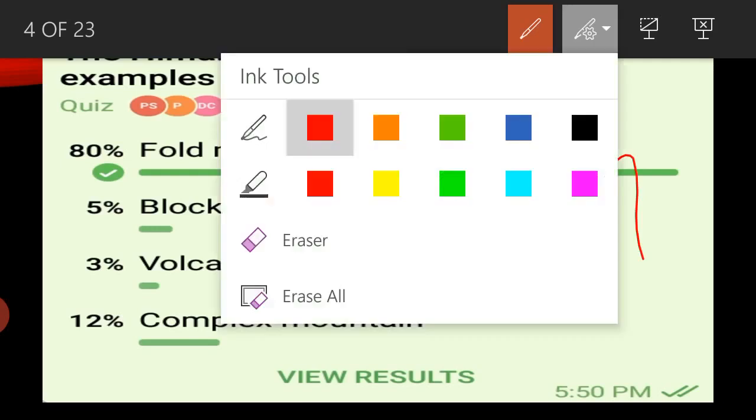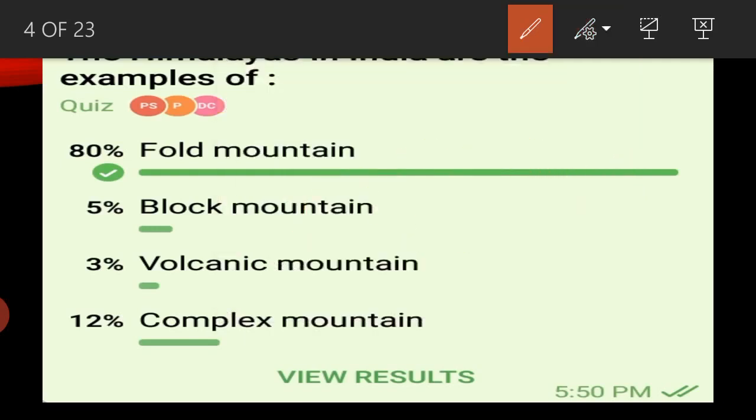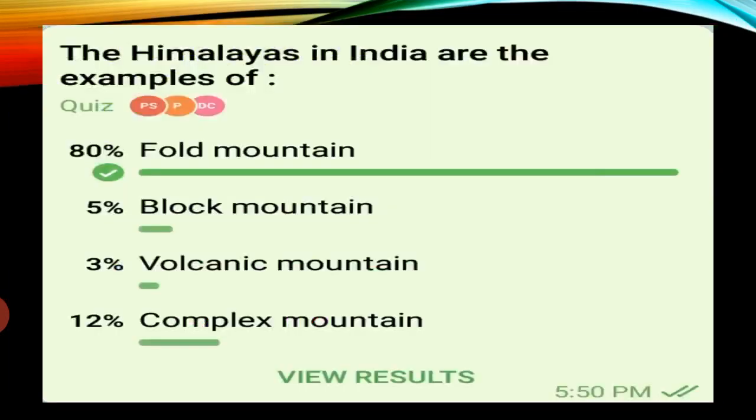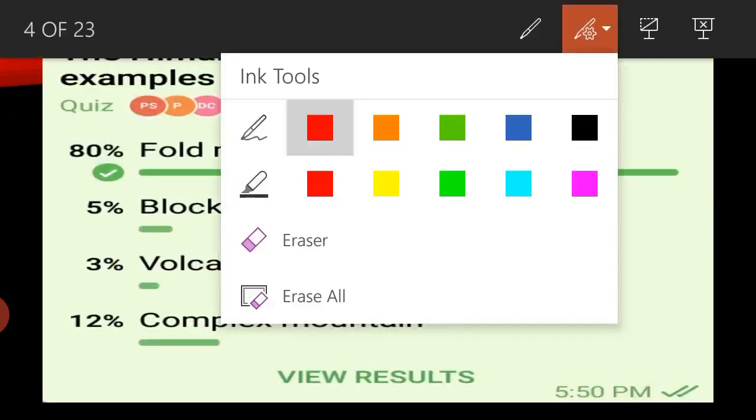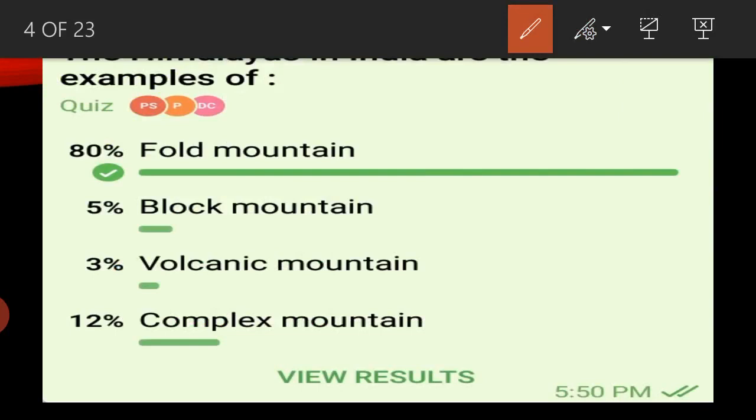So in our concept of how the Himalayas formed, the Himalaya is not connected to volcanic mountains. Volcanic mountains are formed like this. We already discussed that complex mountain is not the correct answer, and volcanic mountain is also not the correct answer.